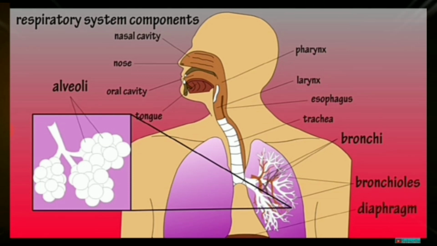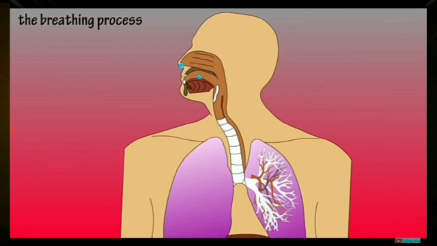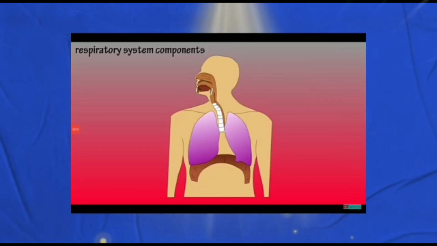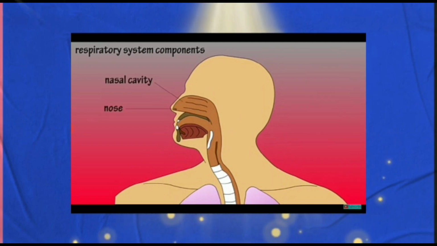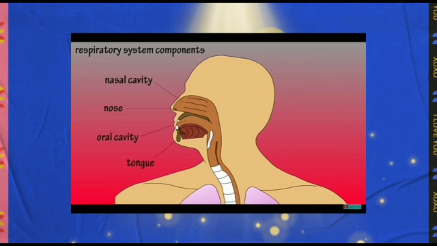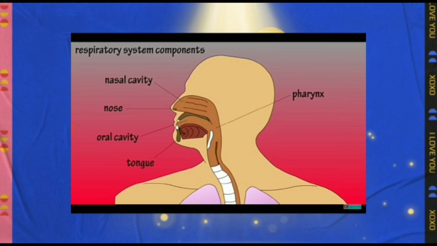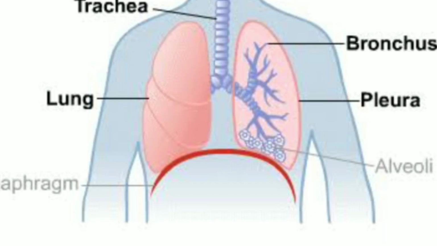Let us see the third, that is windpipe. Windpipe is swollen at the beginning due to the sound box. Windpipe bifurcates in the thorax. One branch enters the right lung and the other into the left lung. Next is lungs. A lung is present on either side of the heart in the thoracic cavity. Maximum area of the thoracic cavity is occupied by lungs.